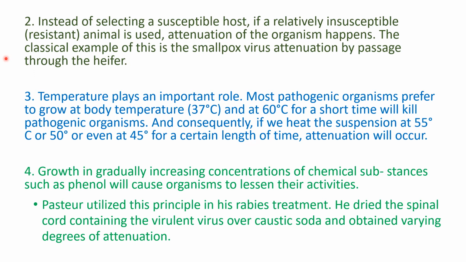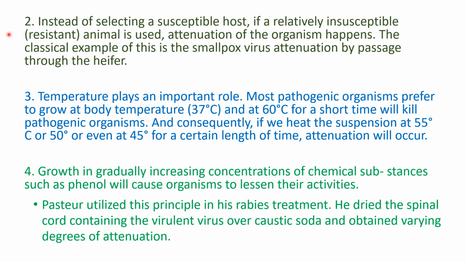Now, apart from growing the pathogen in artificial media, there are other ways by means of which you can attain attenuation of pathogens. I have mentioned three different types here. The first one is, instead of using a susceptible host, if a relatively insusceptible or a resistant host is used, attenuation of the organism happens.